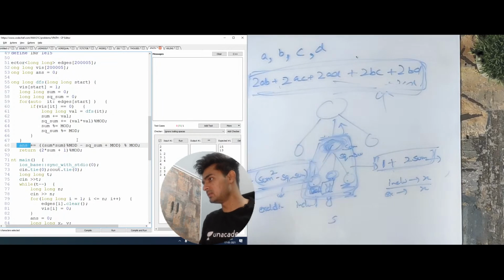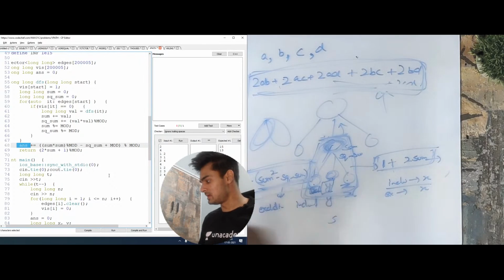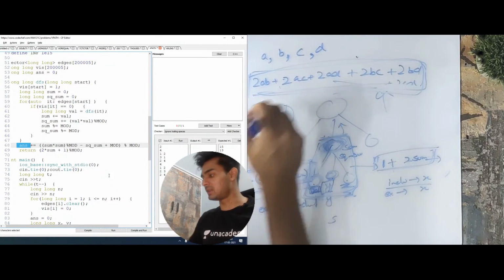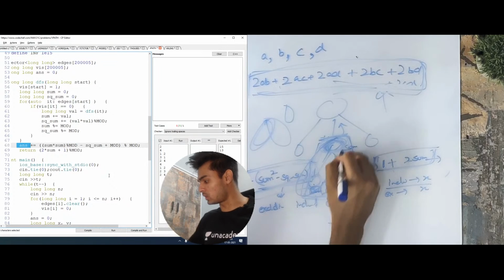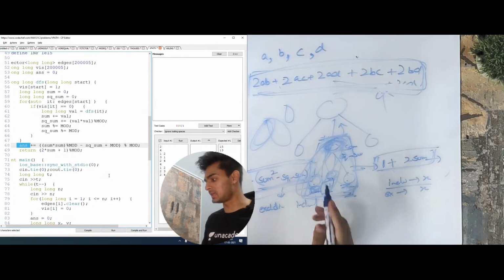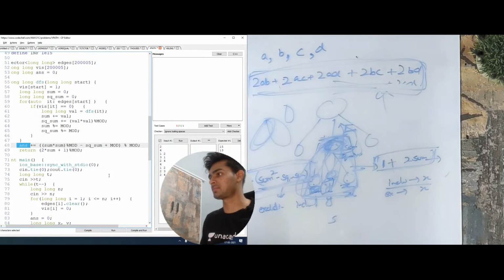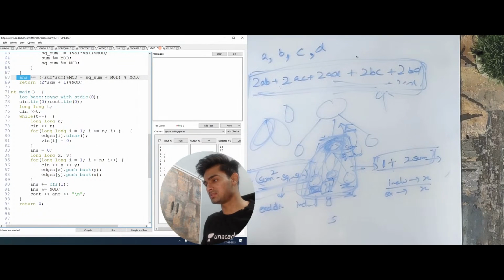So these were the ones in which we were bending like this, where we took something from this set and something from this set. But whenever we calculate the value of sum only, that means we are only considering one set. So they will have a single path as well, and we return all those to the previous one because that completes a set. So I'll just return 2 into sum plus 1, and then in the end I'll print the answer.